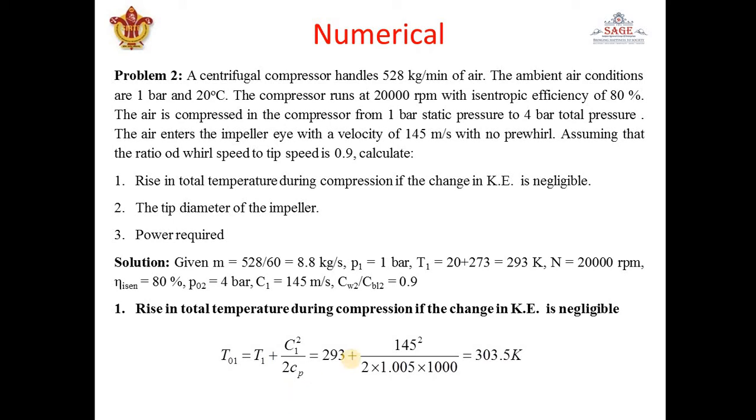So after substituting the values of every term, as we know, Cp is 1.005. Again we have to divide it by 1000 to convert it into kilojoule, because this 1.005 is in kilojoule, so we have to convert it into joule. So we have to multiply here by 1000 to convert this 1.005 into joule. So we get T01 to be 303.5 Kelvin. Okay. So we get total head temperature at inlet is 303.5 Kelvin, where static temperature is 293 Kelvin.